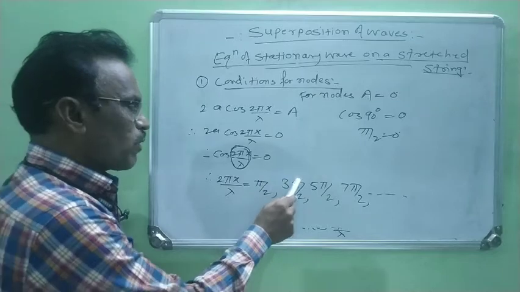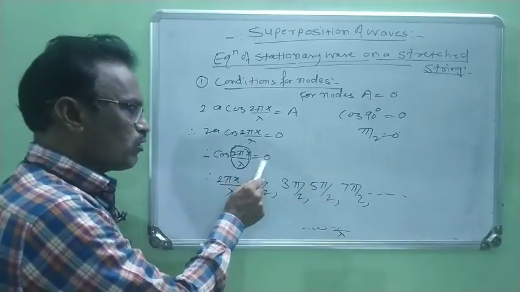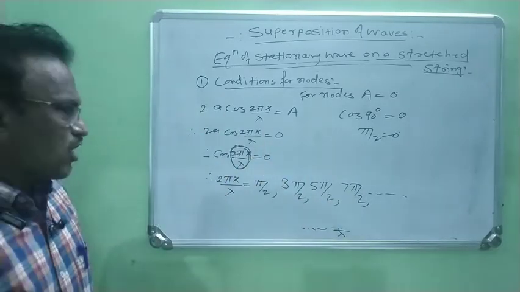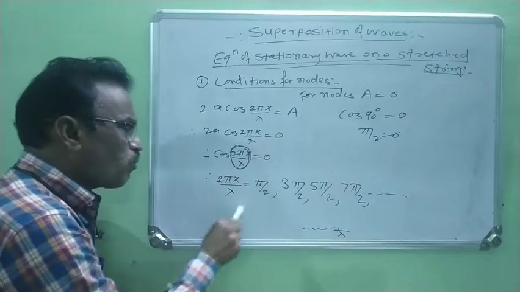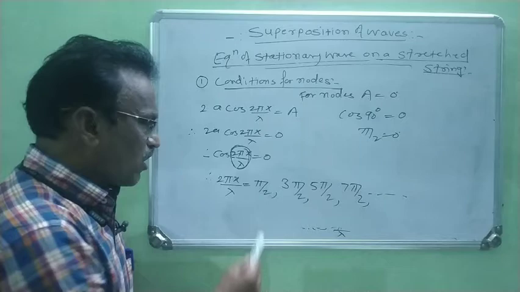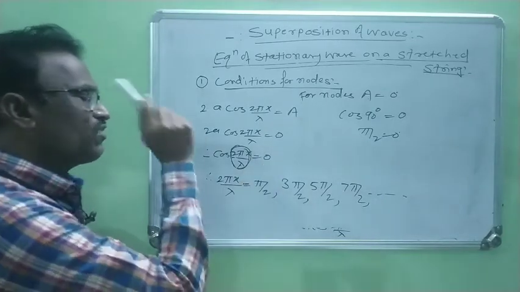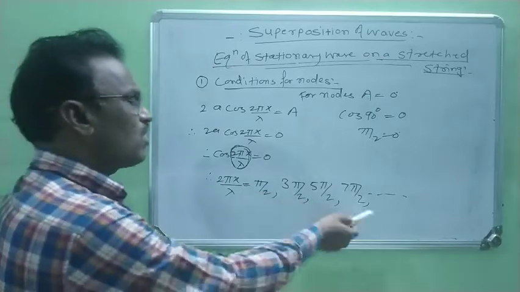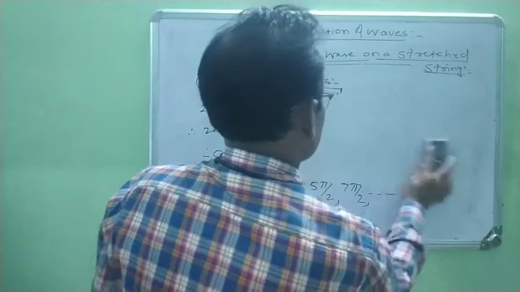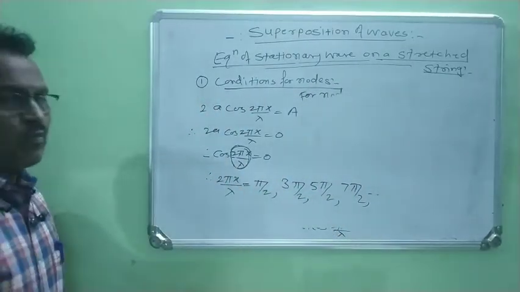Cos of 3 pi by 2 is also 0. Cos of 5 pi by 2 is also 0. Cos of 7 pi by 2 is also 0. When we substitute the values of these angles, cosine is always 0.